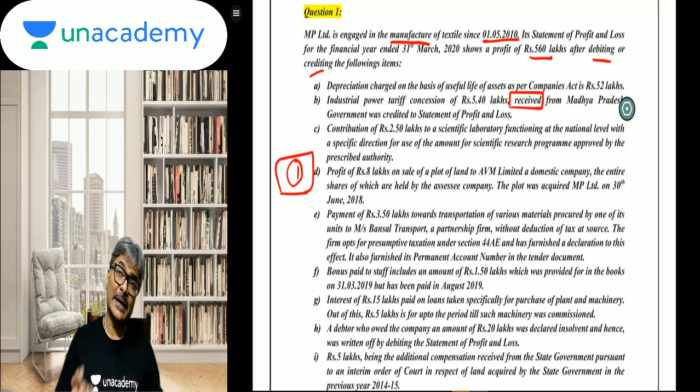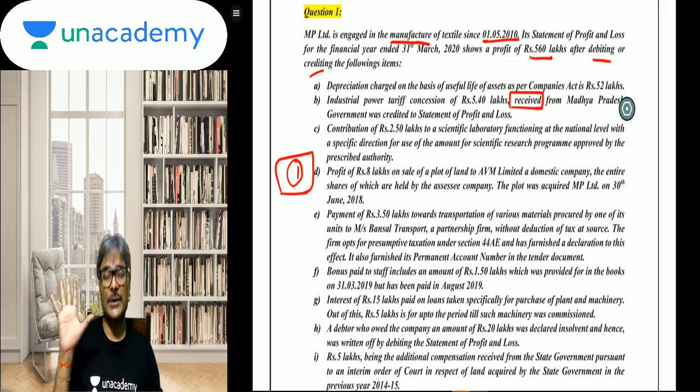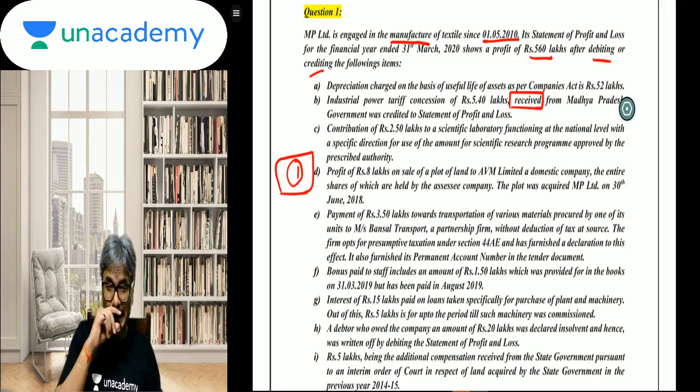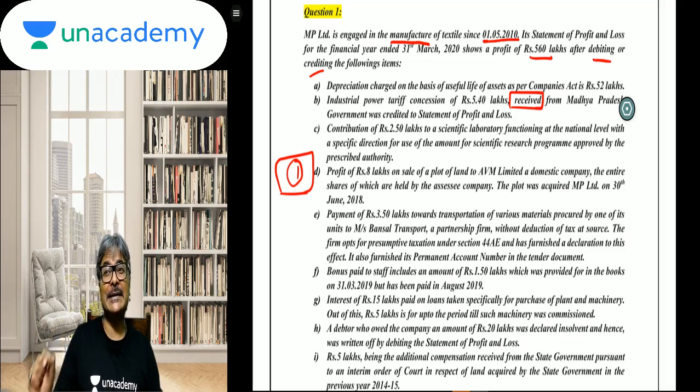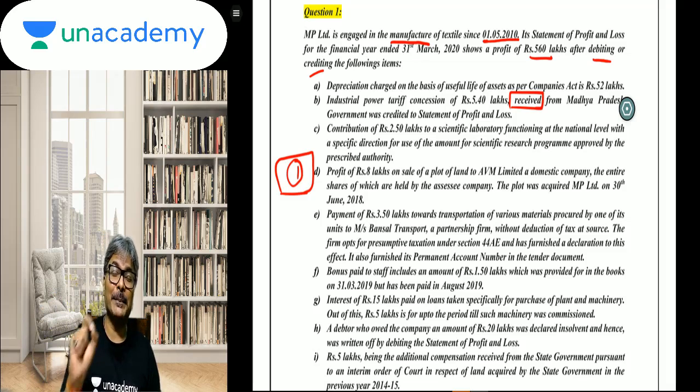You have debited entire 15 lakhs, but as we all know, as per explanation number 8 to section 43(1) or proviso to section 36(1)(iii) or even as per the ICDS 9 on borrowing cost, it says that the interest expenditure or the borrowing cost up to the date the asset is put to use has to be capitalized. So this needs to be capitalized. 5 lakhs has to be capitalized, so therefore 5 lakhs has to be added back.